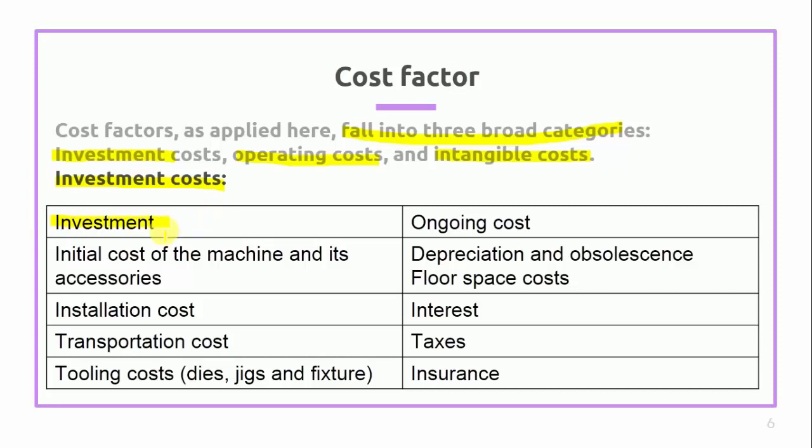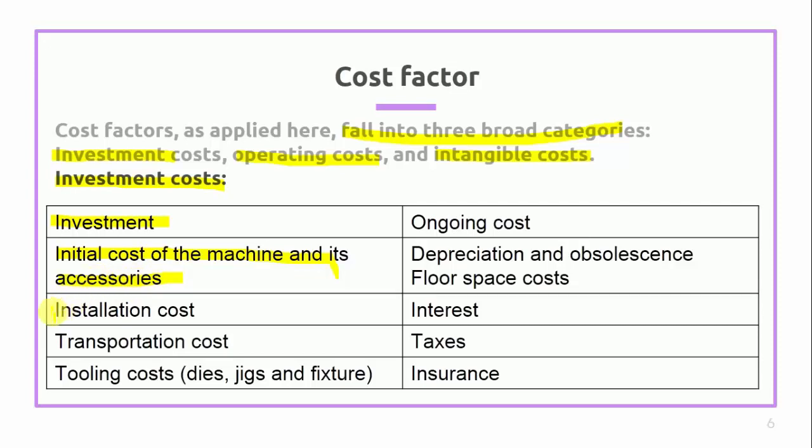If we are purchasing a particular machine and we require 5 lakhs to purchase it, then our investment is 5 lakh. After that, the initial cost of that machine and its accessories. There are different accessories available with that machine, and whatever cost is associated with those accessories also comes under the investment cost.